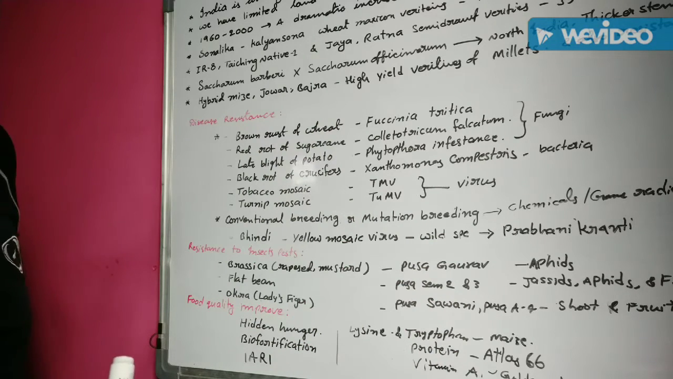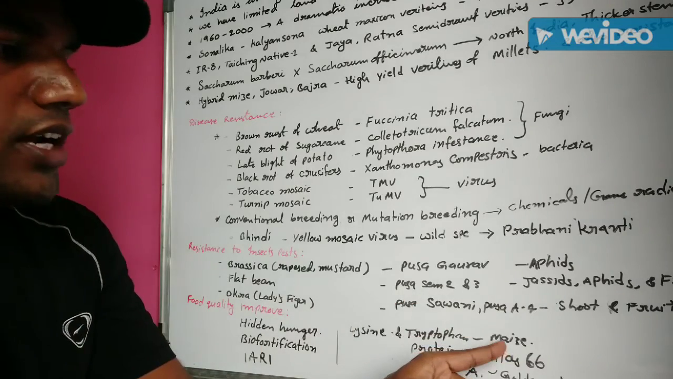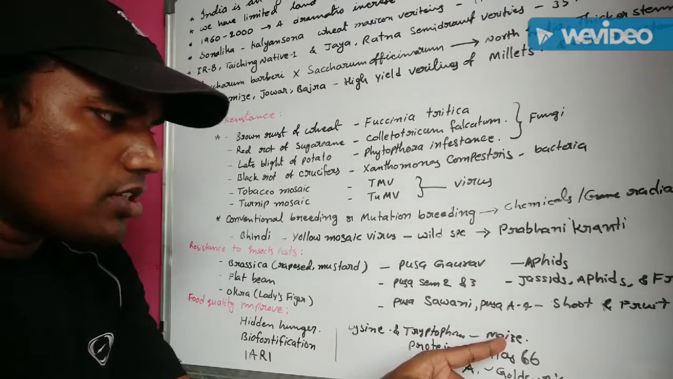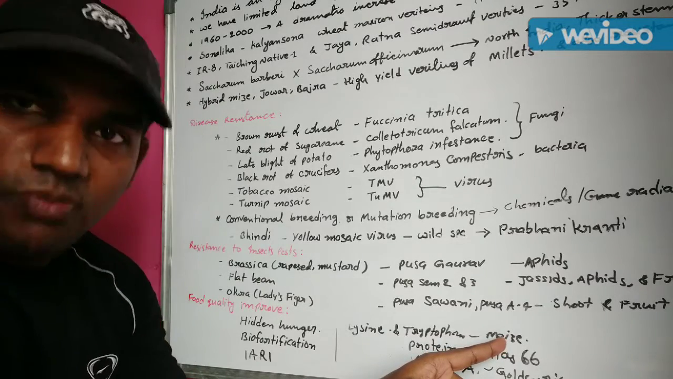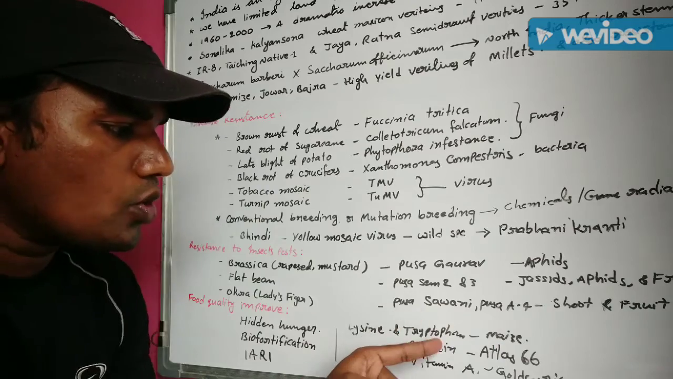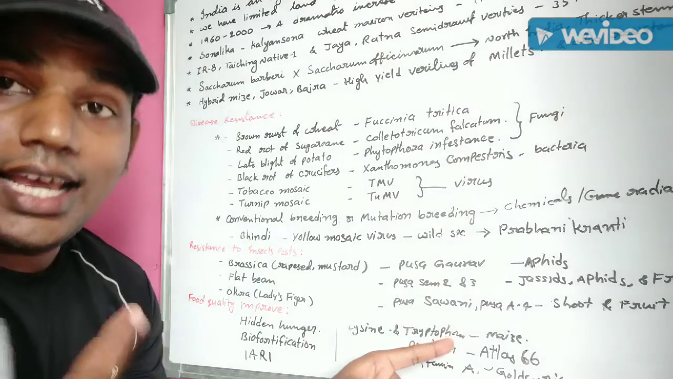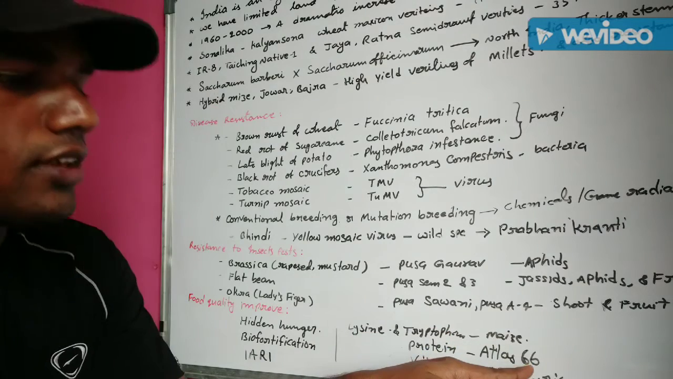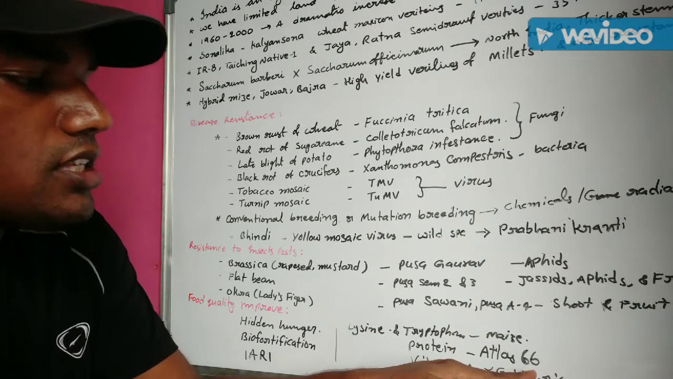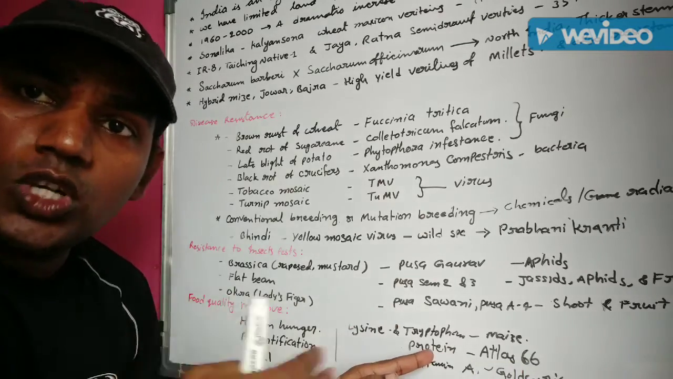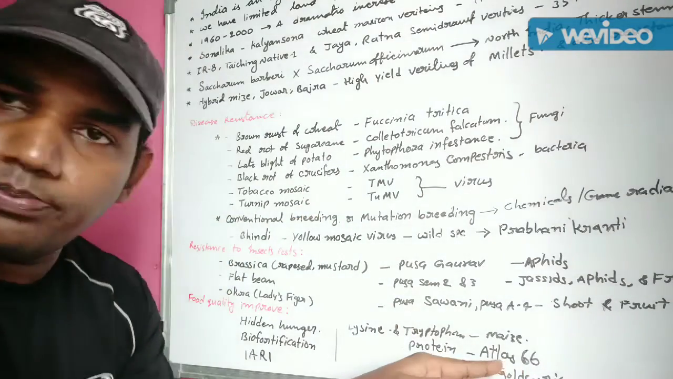In the year 2000, different types of maize varieties were developed. In some of these maize varieties, the lysine amino acid and tryptophan amino acid are increased. In the Atlas 66 wheat variety, the protein quantity and protein quality are also increased in this crop.